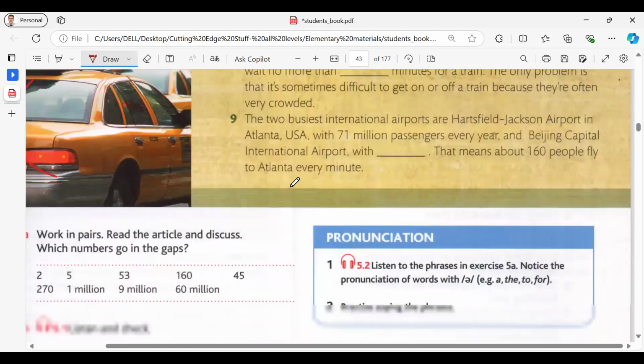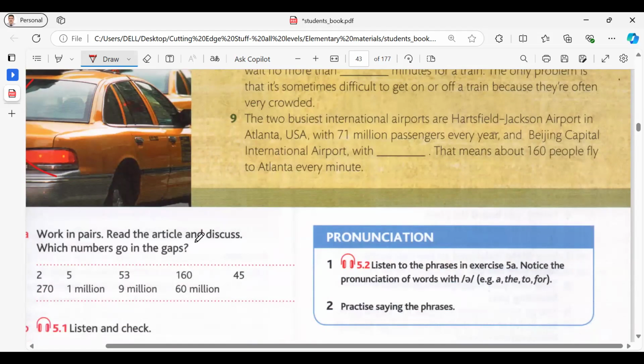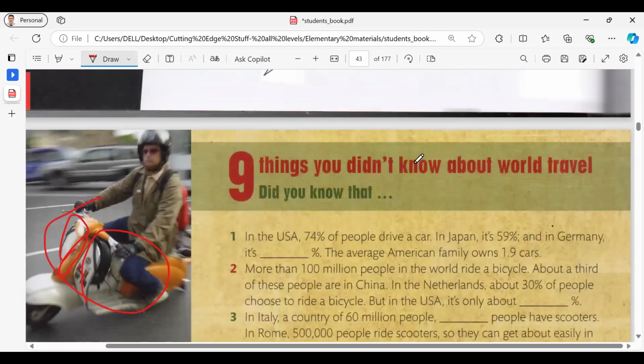Okay, so now we need to read an article about travel in the world. Nine things you didn't know about world travel. Did you know that?